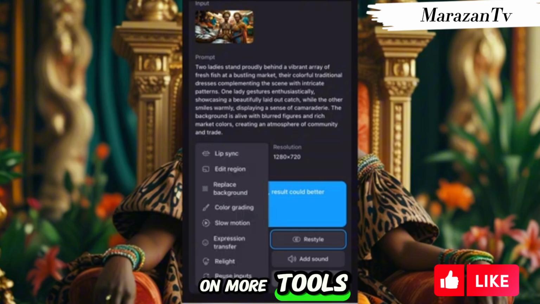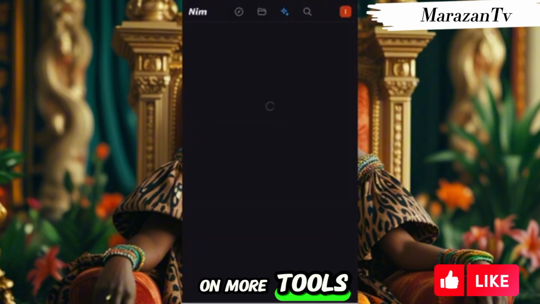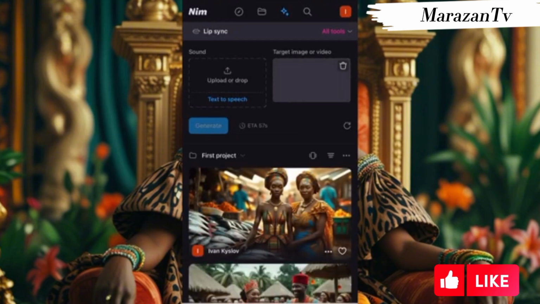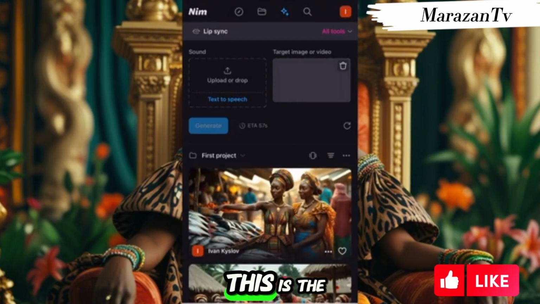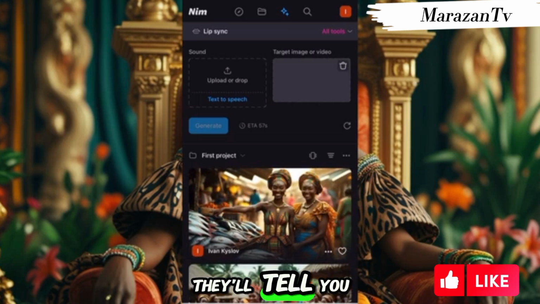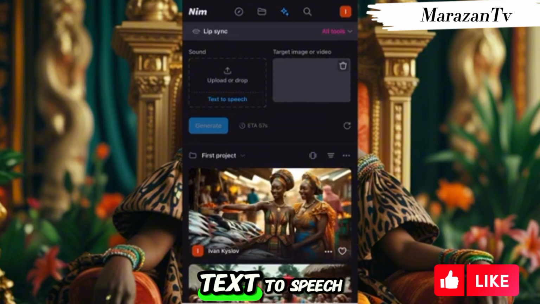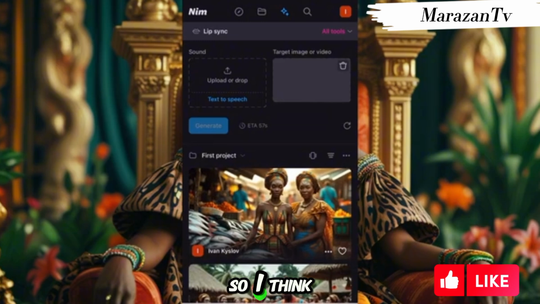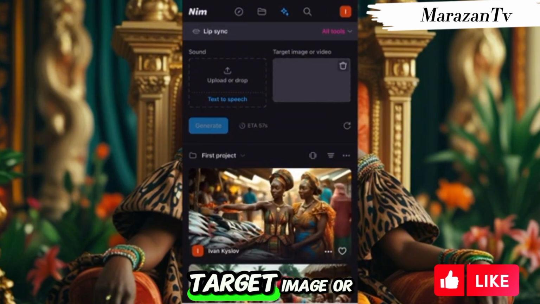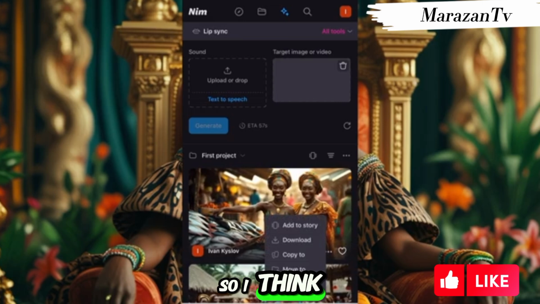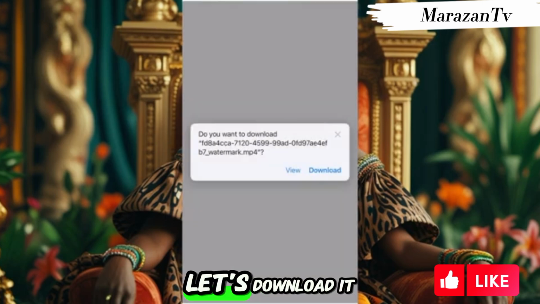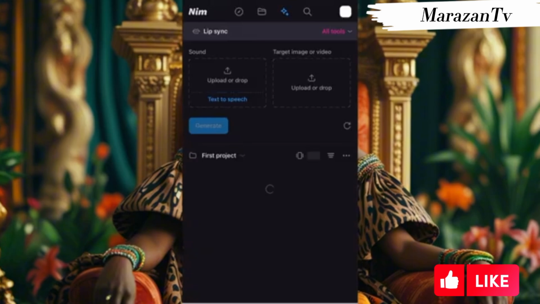Now I'll click on more tools. When you click on more tools, you see lip sync. You click on lip sync. Now this is the video here. They'll tell you upload or drop, text to speech, or which one. So I think target image or video. So this is our video. Let's download it. Okay, let's download this video.